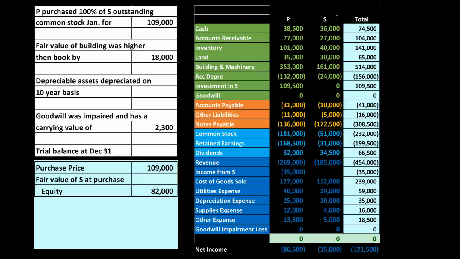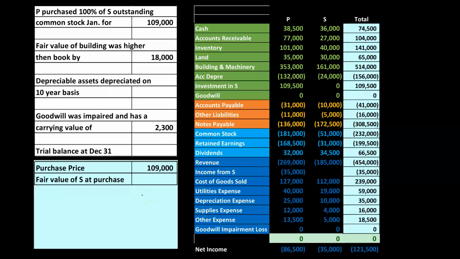In a book problem, they may not do that. If they gave us only this trial balance as of the end of the year, how can I figure out what the fair value of the books were, assets minus liabilities or equity section at the beginning of the year? Well, we could just look at the equity section because the common stock would not have changed. The retained earnings would not have changed because the net income and the dividends have not yet rolled into retained earnings either. Therefore, the equity at the beginning of the year, which would have been the same as the equity at the end of last year, which is the point in time that the sale took place, is going to be the 51 and the 31, or in other words, the 82.